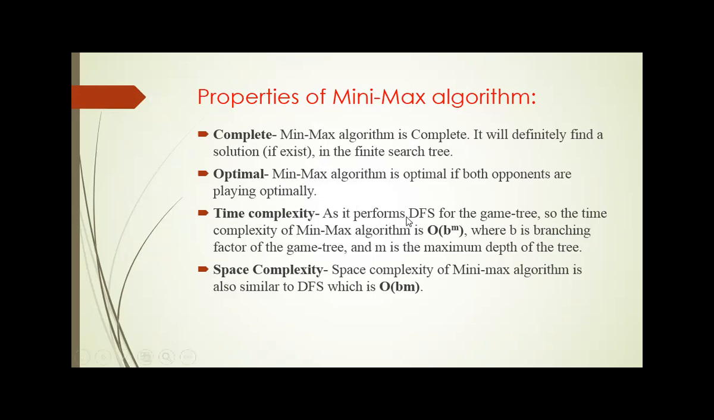So time complexity. Here we are performing the depth first search. So here we are using the concept of depth first search, so time complexity is also similar to depth first search. The time complexity of this algorithm is order of b power m. Here b represents the branching factor and m represents the maximum depth of the tree. And the space complexity of the min-max algorithm is similar to DFS and it is order of bm.